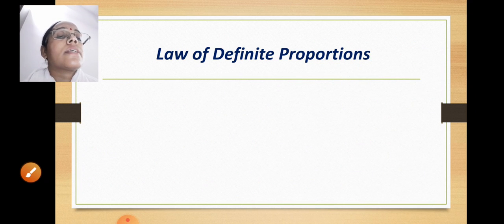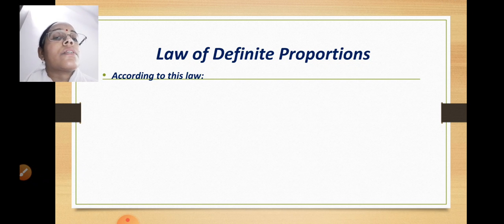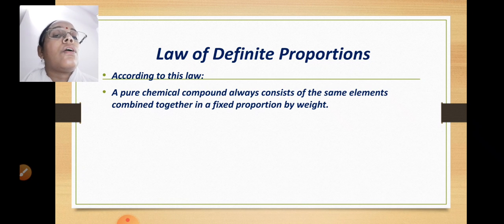Now let us see the second. The second is known as law of definite proportions. So here you can see what this law says. According to this law, a pure chemical compound always consists of the same elements combined together in a fixed proportion by weight.